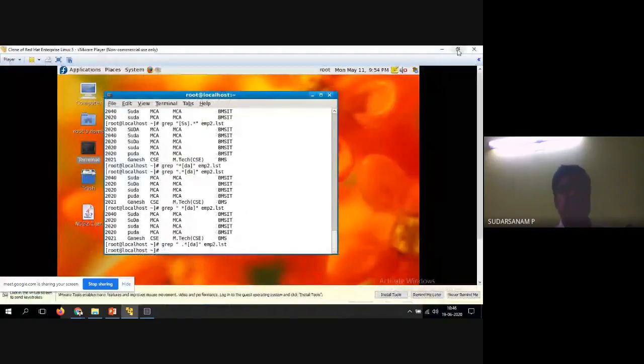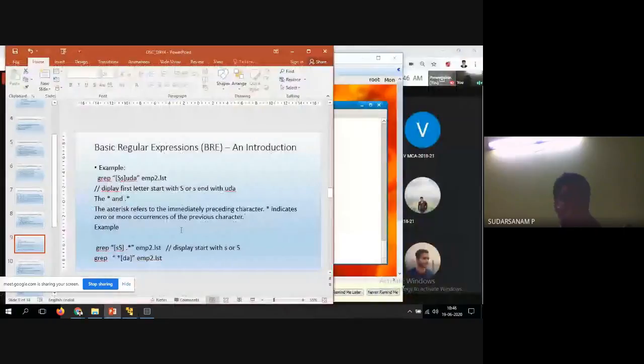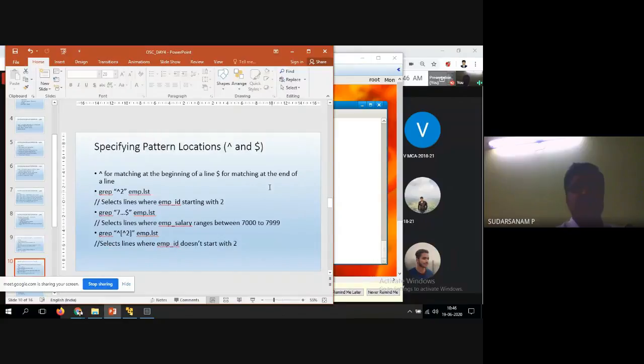Now we'll go for the regular expressions. Regular expressions, this one we have seen now, grep with the others. Now you have the caret character. So caret is for matching at the beginning of the line, and dollar is for matching the end of the line. So you can start with the beginning of the line and end with the end of the line also.